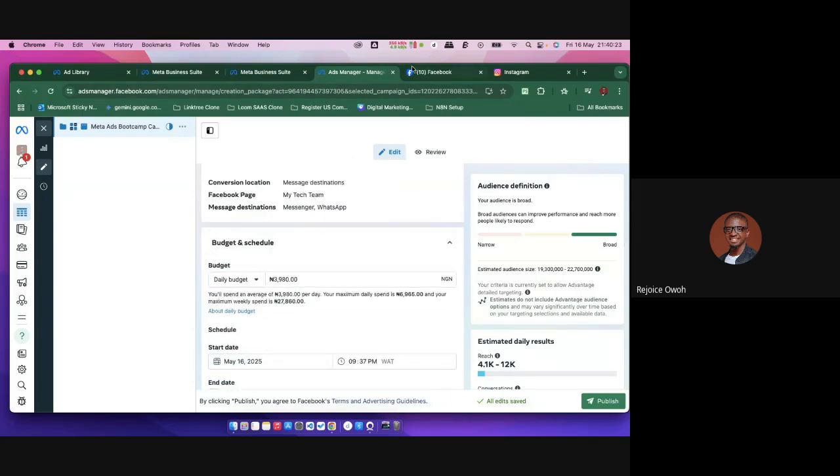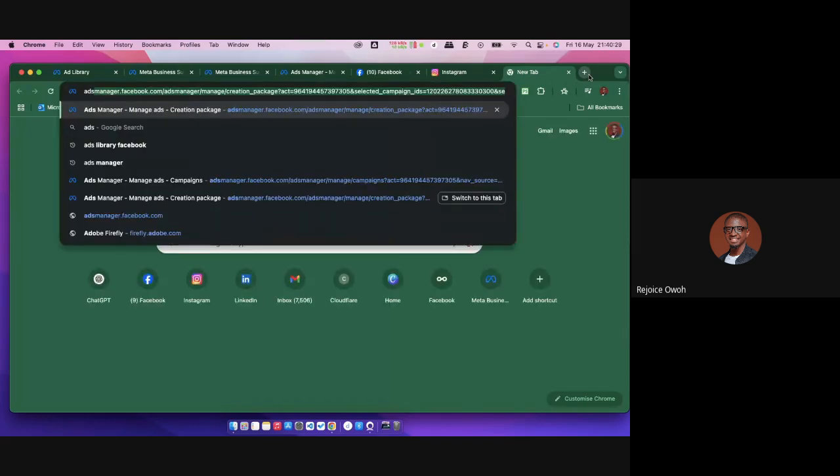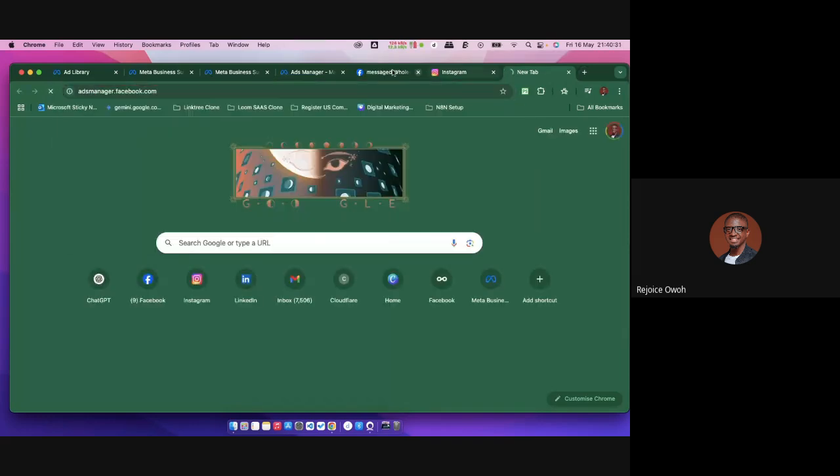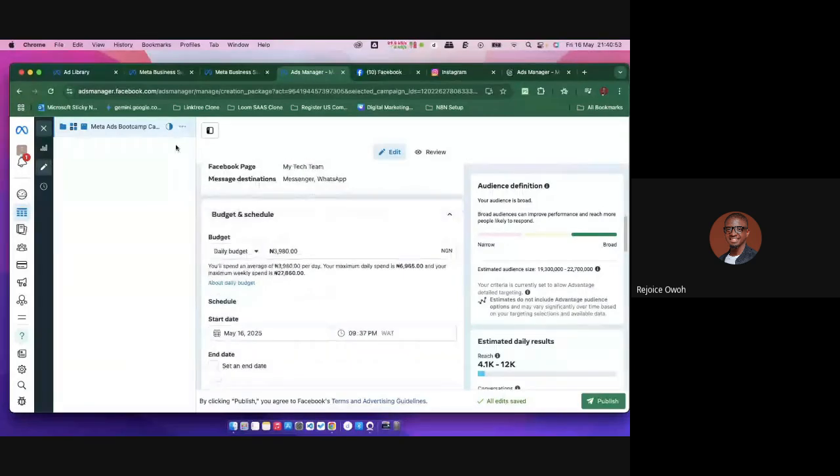So let me open up the ads library so that I can show you guys how to select the particular page you want to run your ads on. So adsmanager.facebook.com. Okay, while that is loading, let's just continue with this. Give me a second. I want to know if I can open up the whole ad system for you guys so you can see it. I'm going to come back to this. Let me just finish up with this.